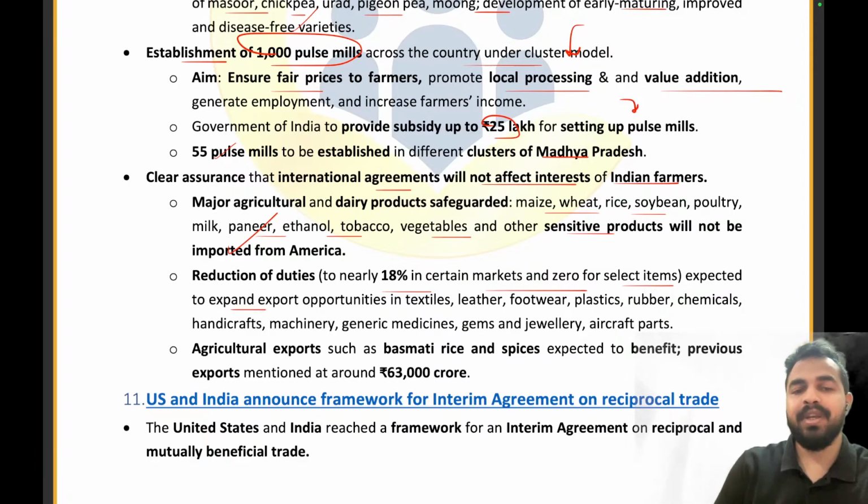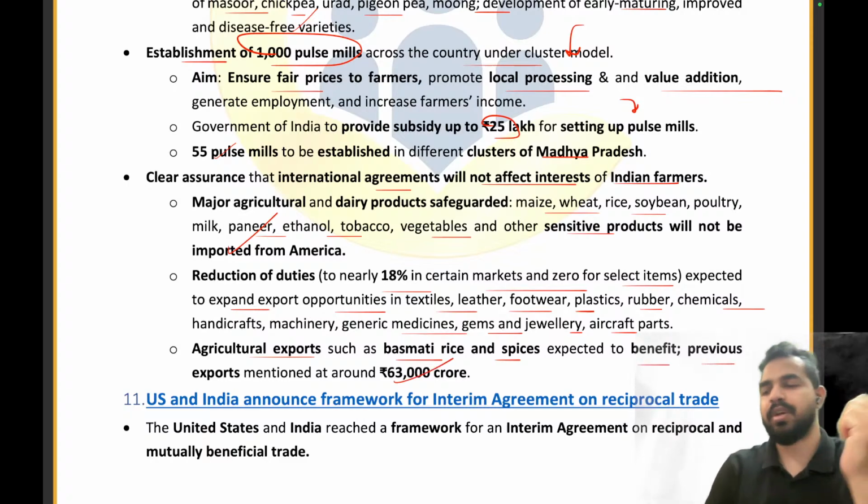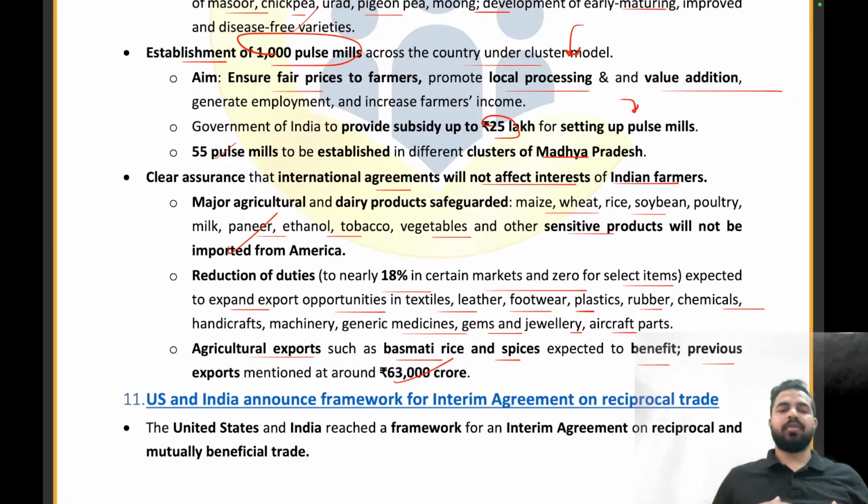Expected to expand export opportunities in textile, leather, footwear, plastic, rubber, chemicals, generic medicines, gems, jewelry, and aircraft parts. The agriculture exports such as basmati rice and spices are expected to benefit, with previous exports at around 63,000 crores. So, my dear friends, we are going to take some good steps for the agricultural exports of basmati rice and spices. We are reducing the duties so that we can get help here. Because whenever we are exporting something, again we have to pay the duty, right?